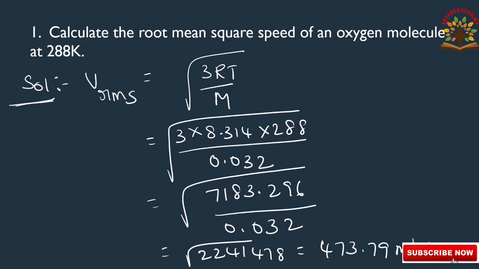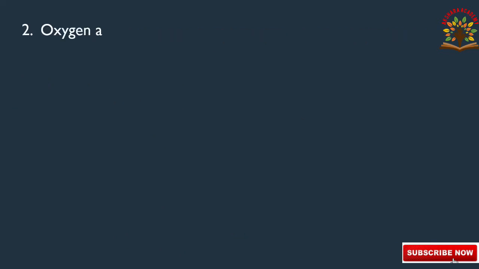This is the value of root mean square speed, this is the value of Vrms. Okay, we will go to the next question.